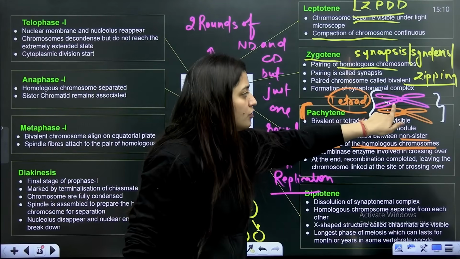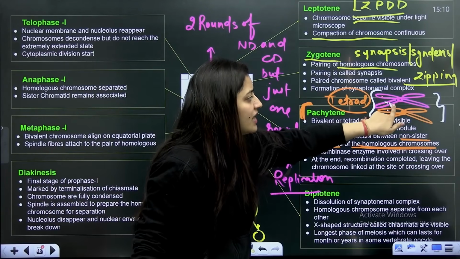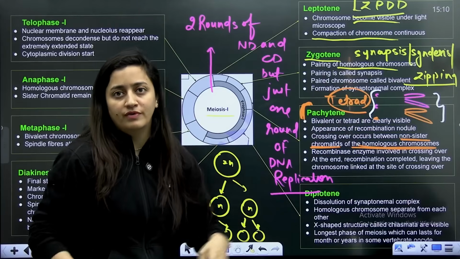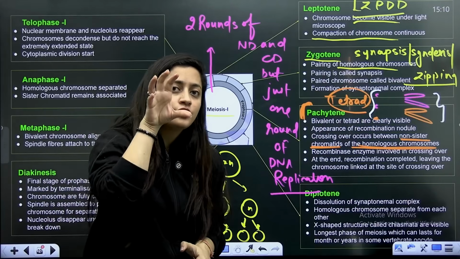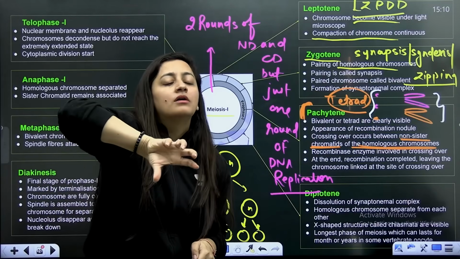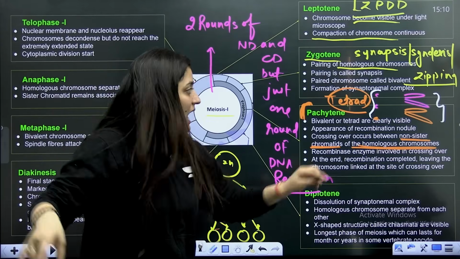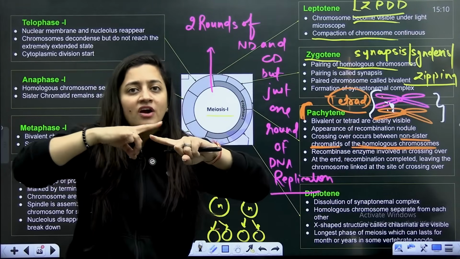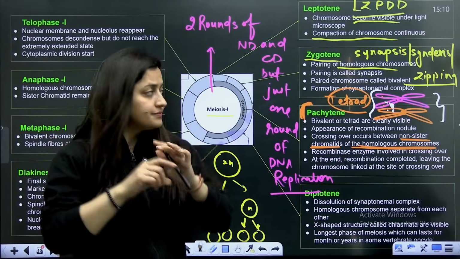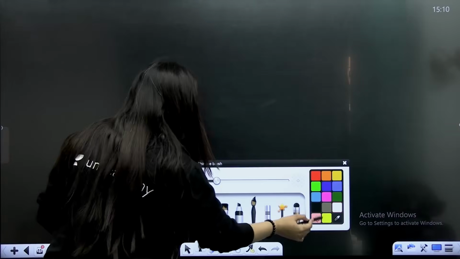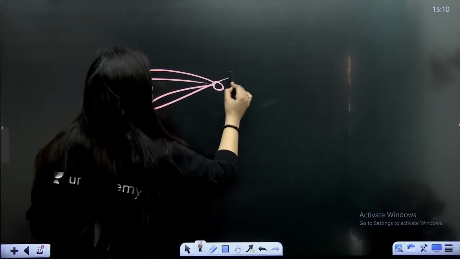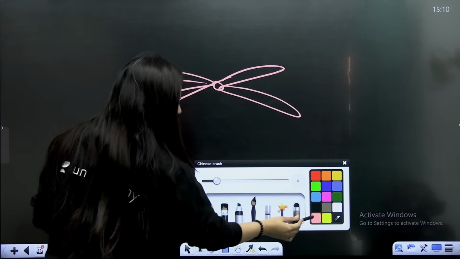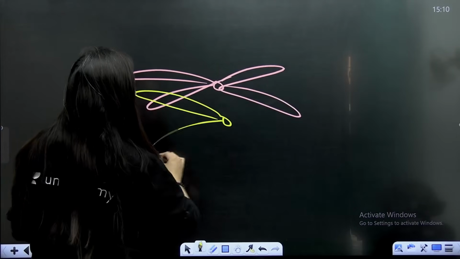Before crossing over, at the point where the crossing over has to occur, the recombination nodule will be there. So the recombination nodule marks the area where the crossing over will occur. After the exchange of segments, they will not get separated immediately. Like for example, let's suppose this is the homologous pair of chromosomes.